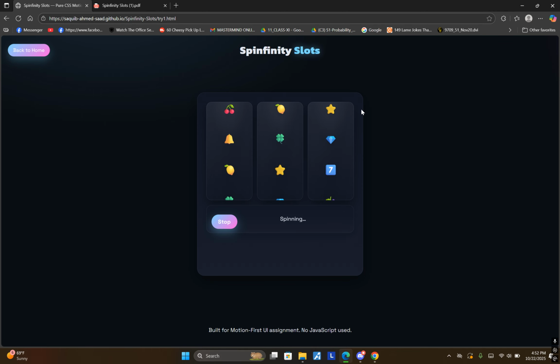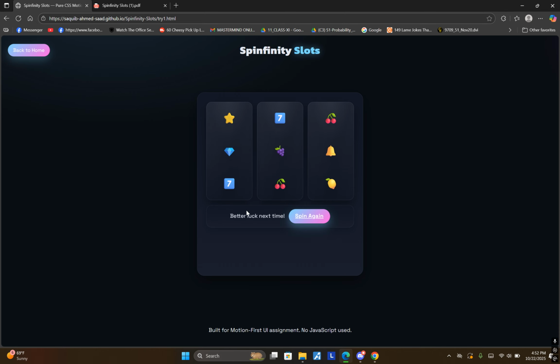And as you can see, they're all flowing upon clicking stop. That's our first spin, and we have lost. Better luck next time. So spin again and stop. And yeah, we lost. Spin again.